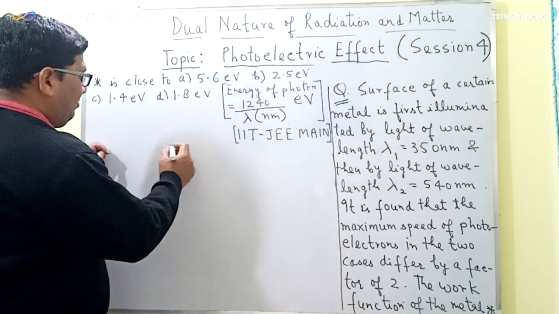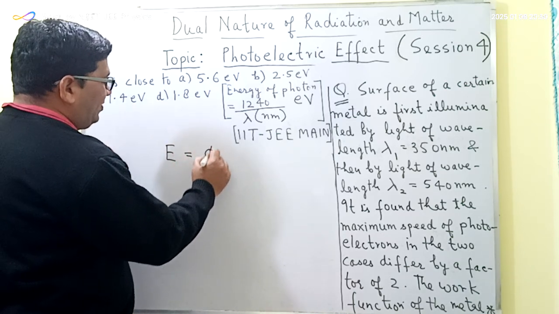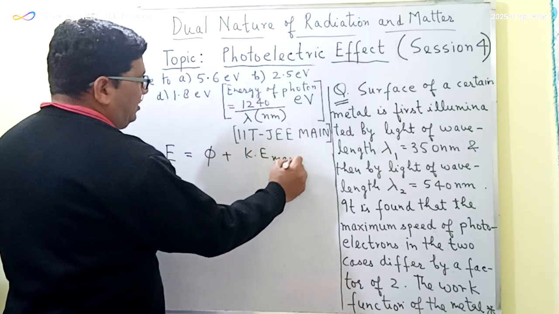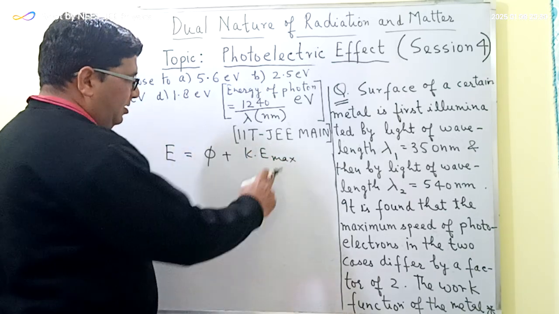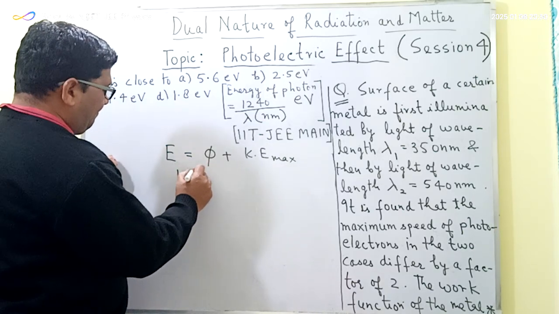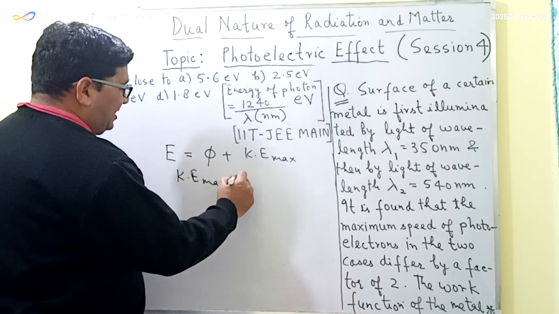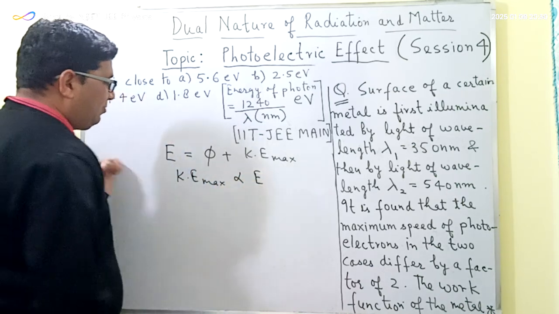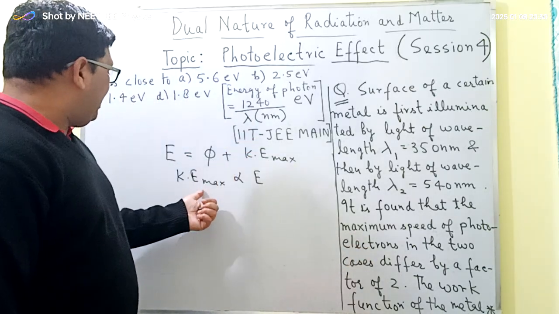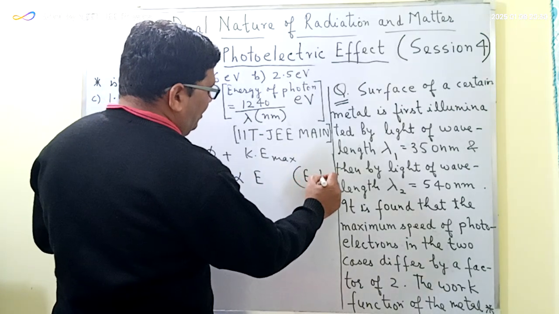For that, we will be using the Einstein photoelectric equation, that is E is equal to work function plus the maximum kinetic energy of the photoelectrons. So the maximum kinetic energy is directly proportional to the energy of the photon, because the work function in both the cases will remain the same. The maximum kinetic energy of the photoelectron is directly proportional to E, and we know that E is equal to hc upon lambda.